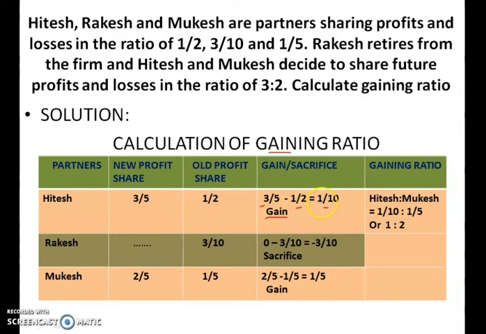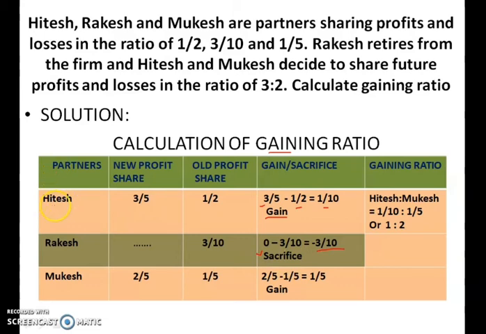When you get the answer in positive, it is a gain, and when you get the answer in negative, it is a sacrifice. So that difference you have to note down, students. In retirement of a partner, while calculating gaining ratio, if the answer is positive, it is a gain, and if negative, it is a sacrifice.